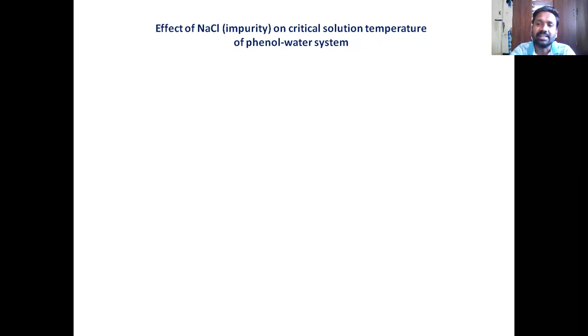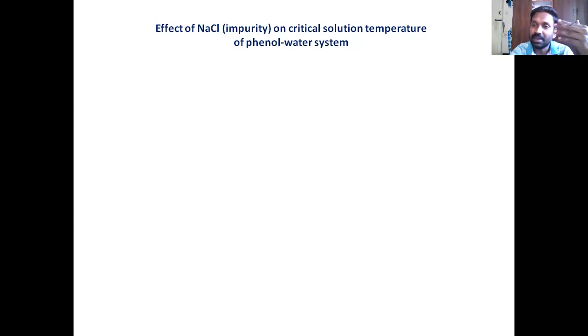So what is the theory behind this? It is simple. A binary liquid mixture, a partially miscible liquid mixture, has a miscibility temperature for the given composition of the mixture. In presence of an impurity, this miscibility temperature increases. I can repeat this. In presence of an impurity, the miscibility temperature of a partially miscible liquid system increases.